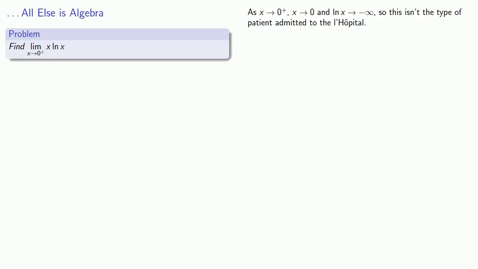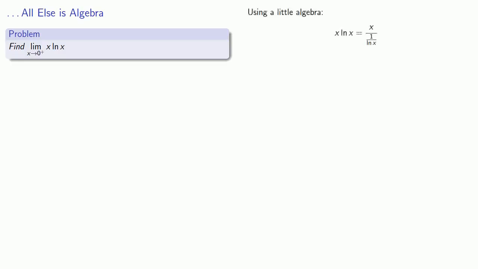While we can't get admission to the L'Hopital with this particular expression, we might be able to get it into a form of 0 over 0 or infinity over infinity using a little bit of algebra. So let's try that. x log x can be rewritten as x over 1 over log x.